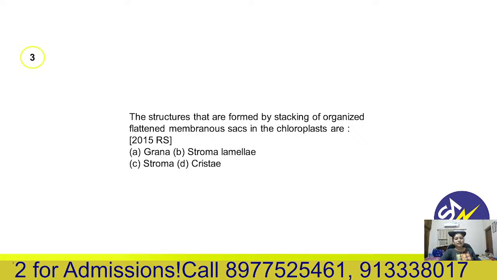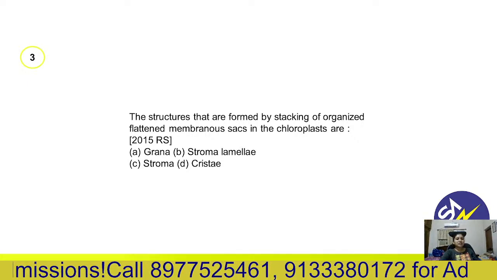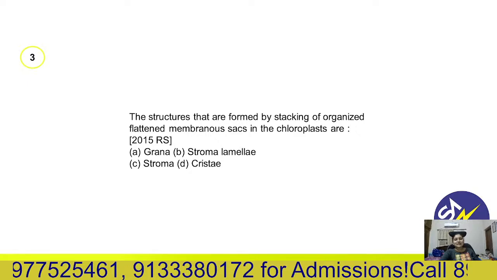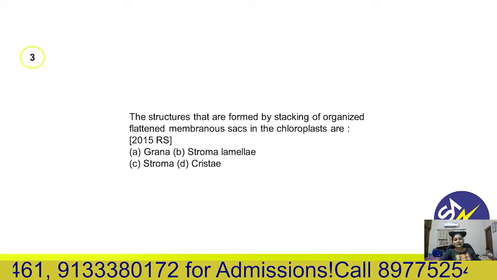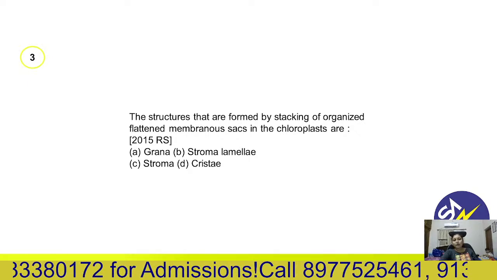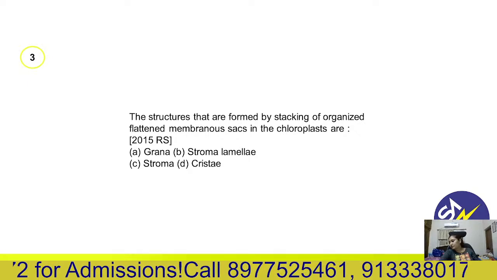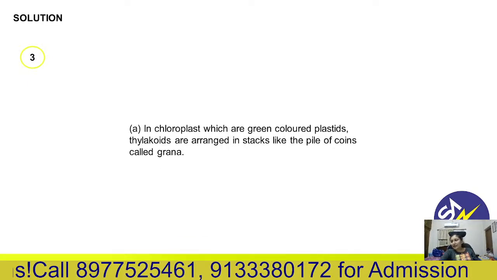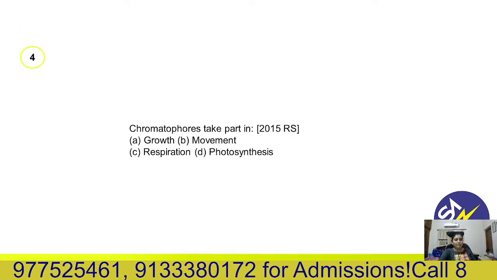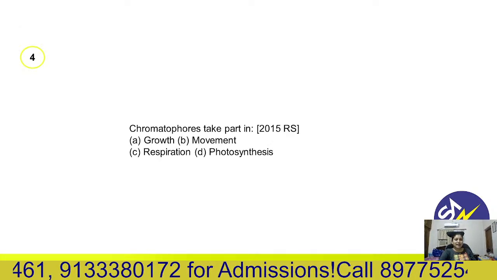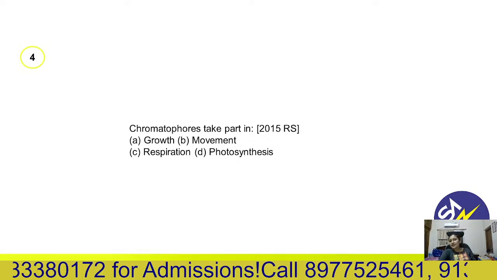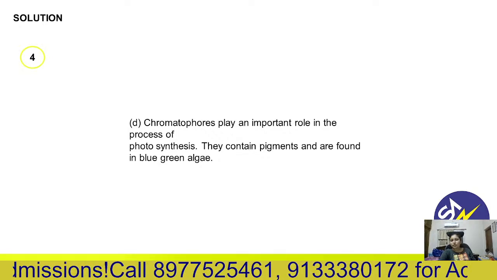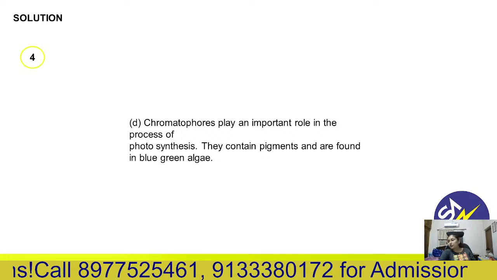Third question. The structures formed by the stacking of organized flattened membranous sacs in the chloroplast are called grana, stroma lamellae, stroma or cristae. Easy, grana. They are called grana. Single unit is called thylakoid. Fourth question, chromatophores take part in, easy again, photosynthesis. Chromatophores play an important role in photosynthesis. They contain pigments and are found in blue-green algae.